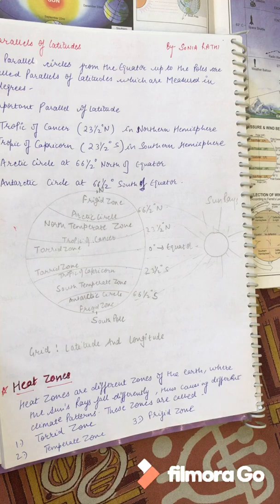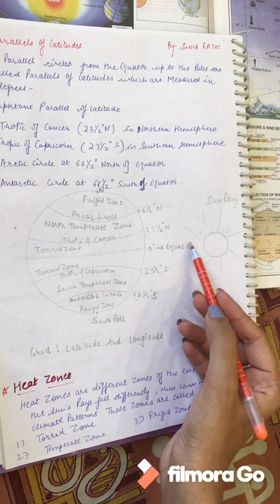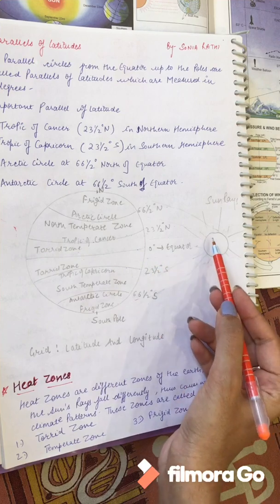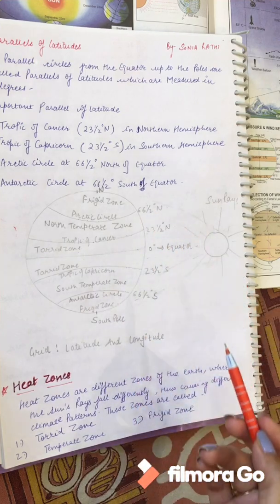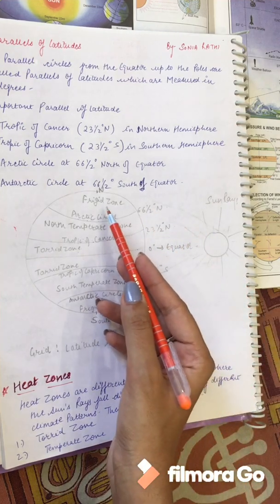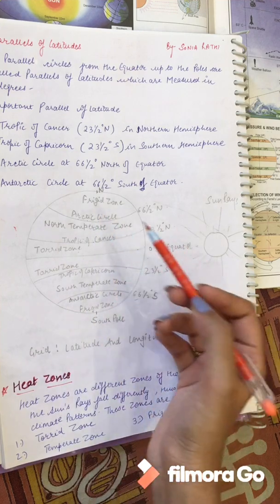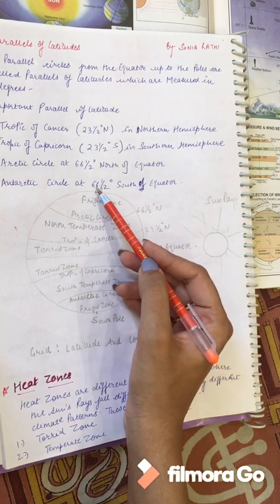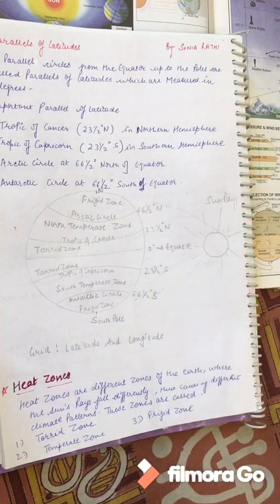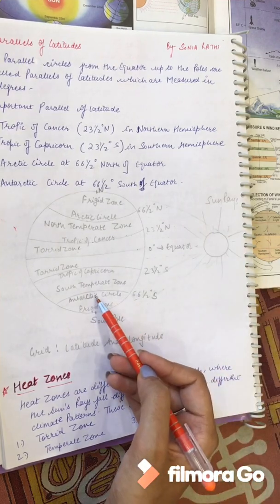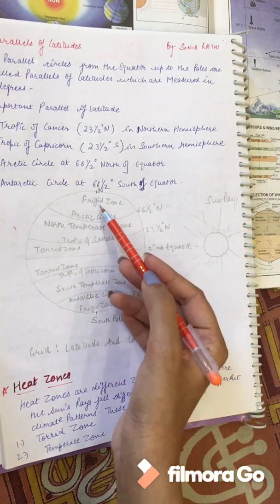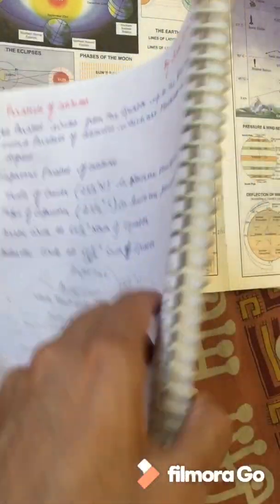Now we will be talking about the frigid zone. Since the sun rays are not directly falling, it is a very slanting way, so the temperature over here is very cold, and it lies between North Pole and Arctic Circle and South Pole and Antarctic Circle. This region is the frigid zone.